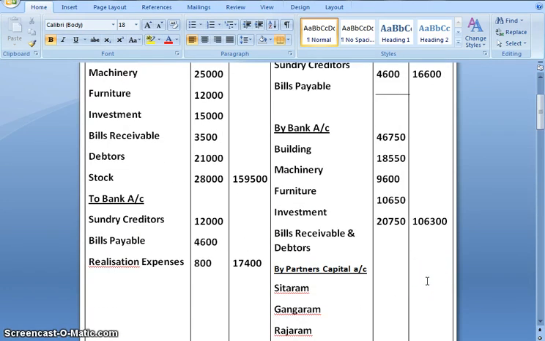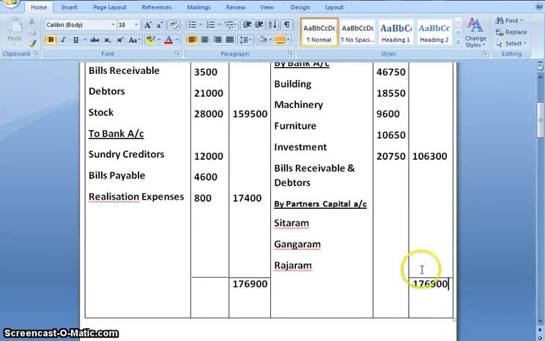And on subtracting 1,06,300 and 16,600, the balance which we get is 54,000. Now as debit side is more, they have incurred a loss.